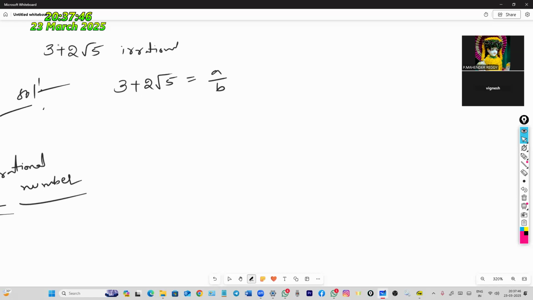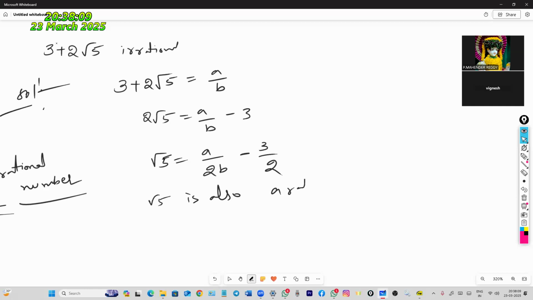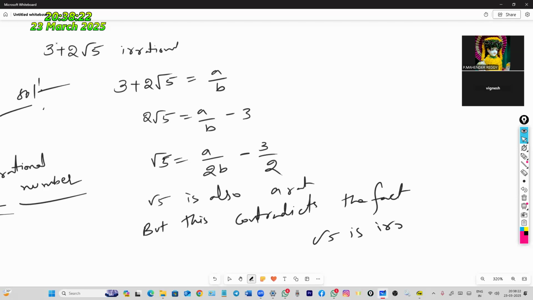Then you can write 2 root 5 equal to a by b minus 3. Then root 5 equal to a by 2b minus 3 by 2. Here these are in the p by q form, the a by b form, so root 5 is also a rational number, but this contradicts the fact that root 5 is an irrational number.